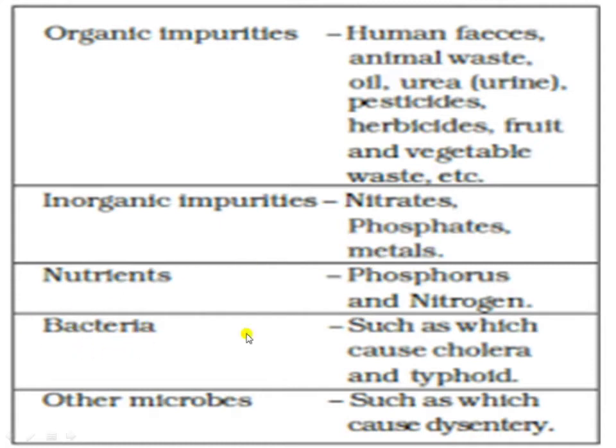Next, the bacteria. The harmful bacteria that are present in the wastewater cause waterborne diseases like cholera, diarrhea, typhoid. And there are other microbes like protozoans and viruses, such as those which cause dysentery, or protozoa like Entamoeba. This is a protozoan, Entamoeba, and it causes the disease dysentery. Hepatitis A virus can cause jaundice. So these are some contaminants that are present in the sewage.